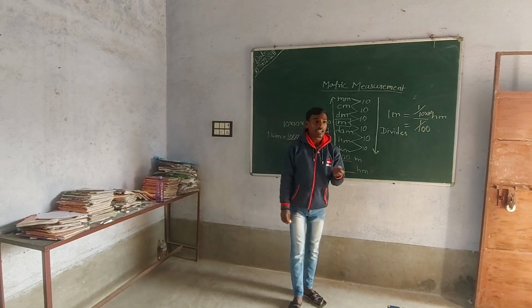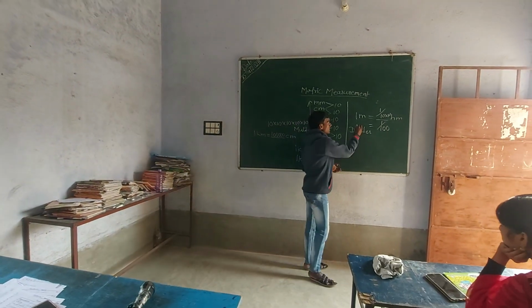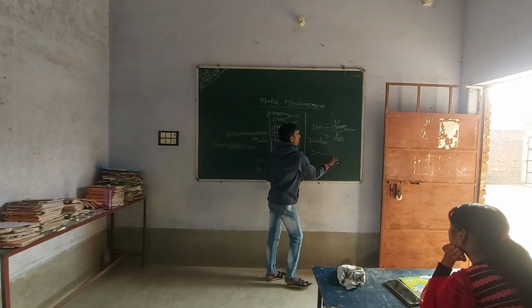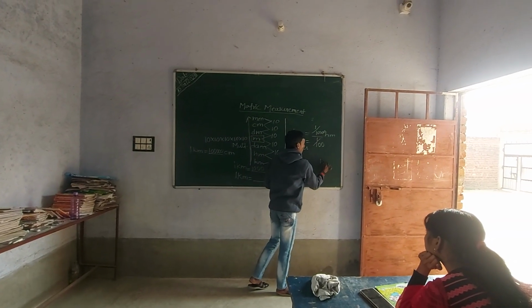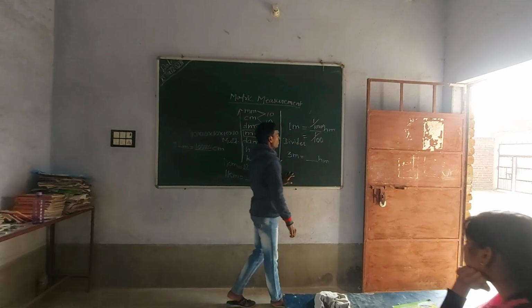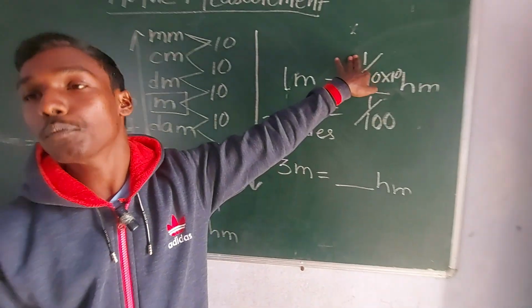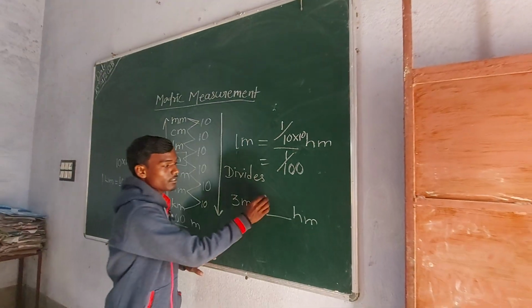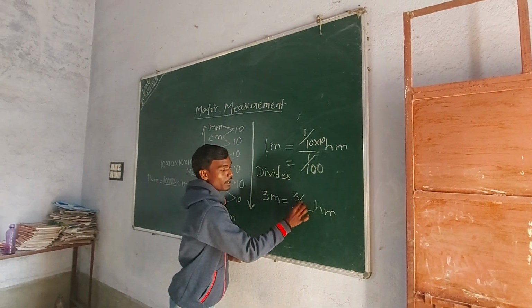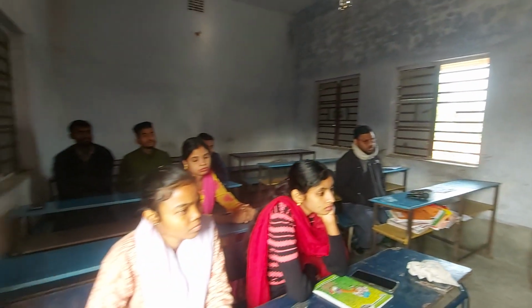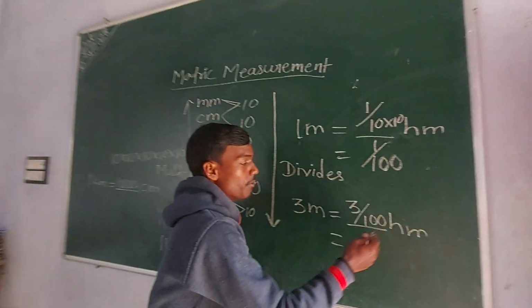Let's take another example, like 3 meters. How many hectometers is that? We are simply putting the 3 on the top where we were putting the 1, like this: 3 by 100. And we can also express this as a decimal number.